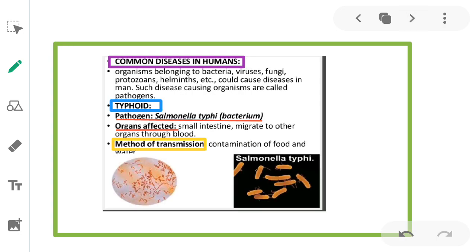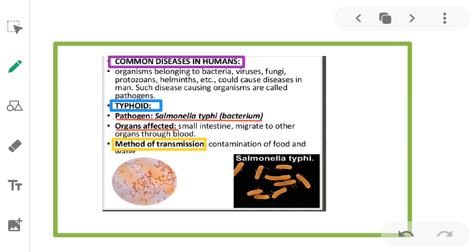Now, let us study some common diseases in humans. Here, pathogens enter the human body and cause diseases. The organisms belonging to bacteria, viruses, fungi, protozoans, helminthes, etc. could cause diseases in man.